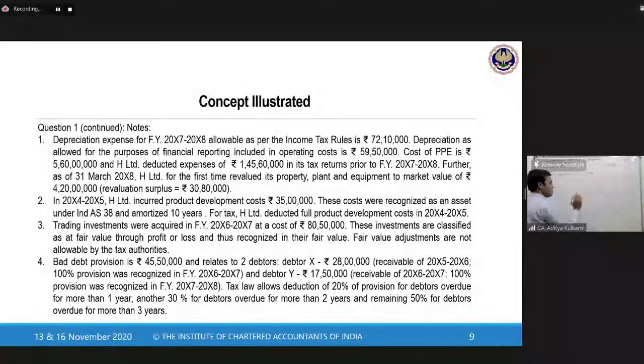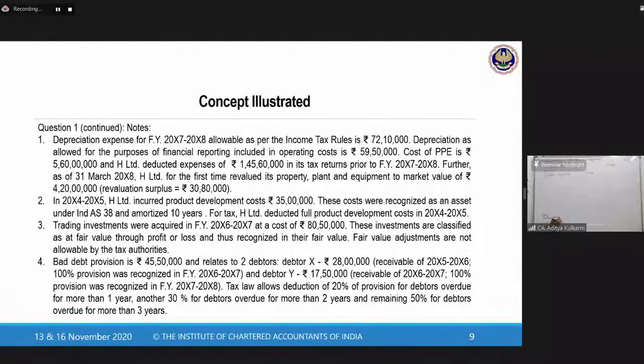I hope all of you are with me. I'm taking it from a very, very base level, so that we are all on the same page. The standard is technical. I don't want us to lose track in light of the concepts that are there. Less what is allowed for tax purposes. So tax depreciation.